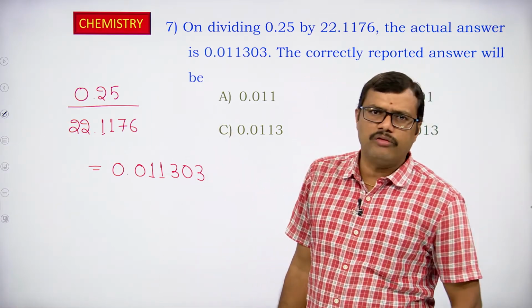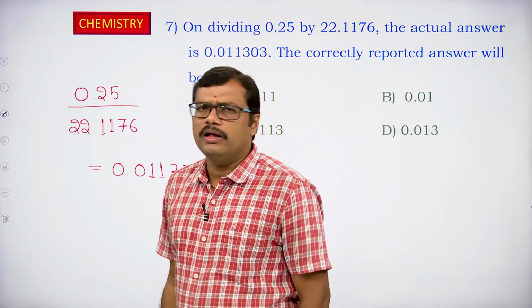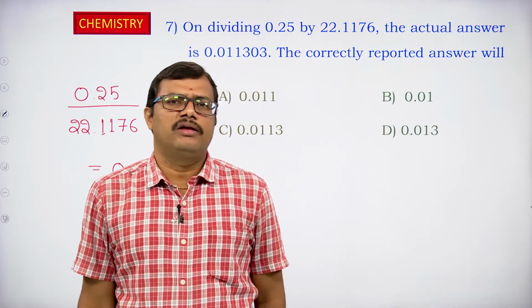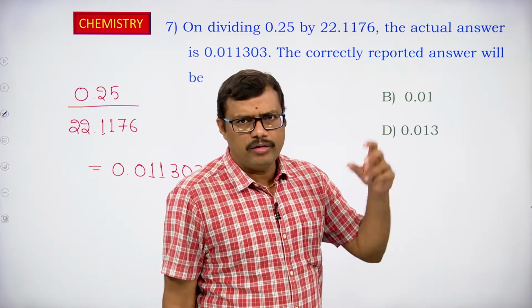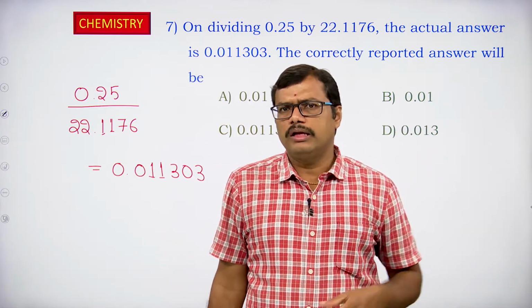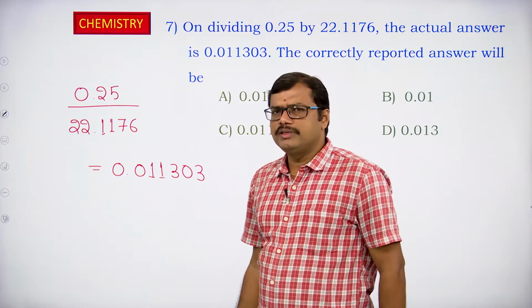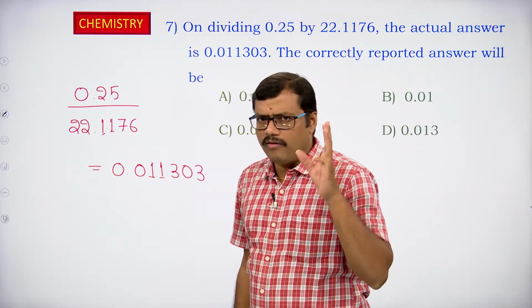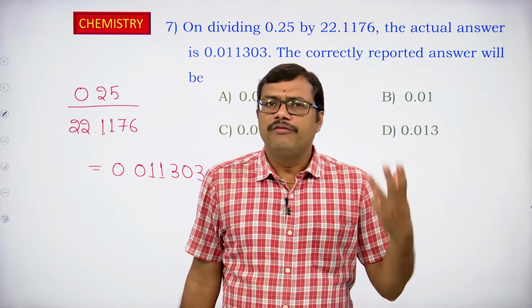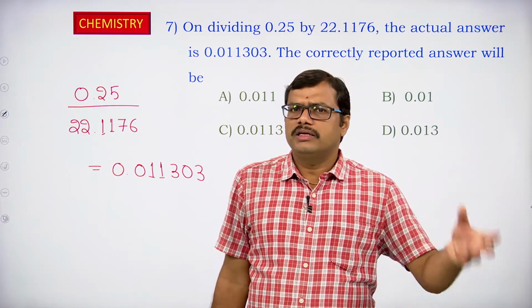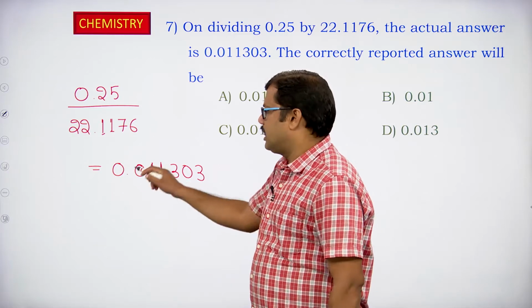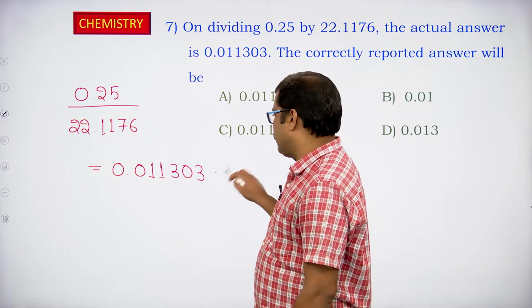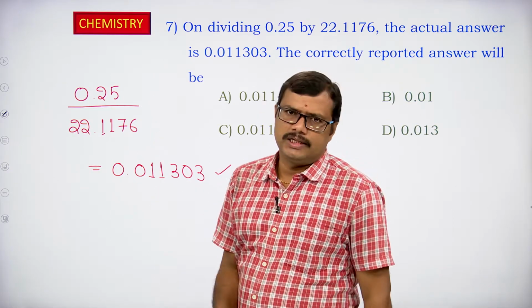As I told you while we were discussing mathematical operations on significant figures, in case of division and multiplication, what we have to see? We have to look for the number of significant figures. So the two numbers on which we are carrying out the operation, we have to look at the number of significant figures, and we should express the result such that whichever number has the least number of significant figures, the same number of significant figures should be present in the result.